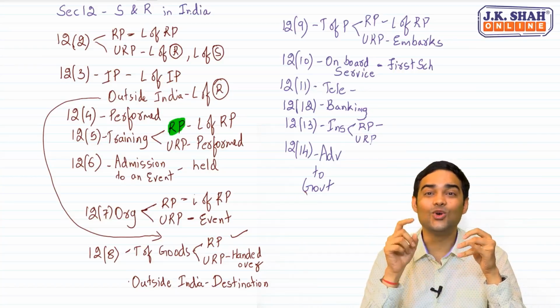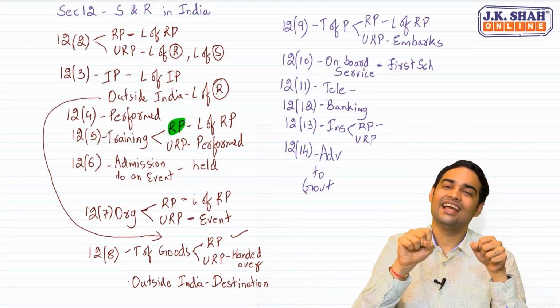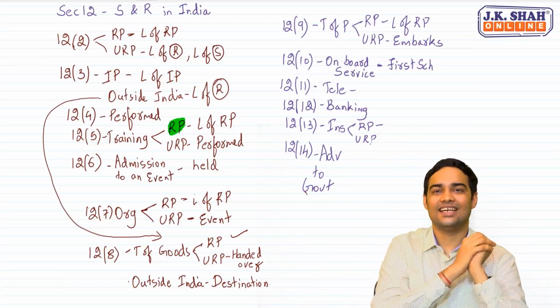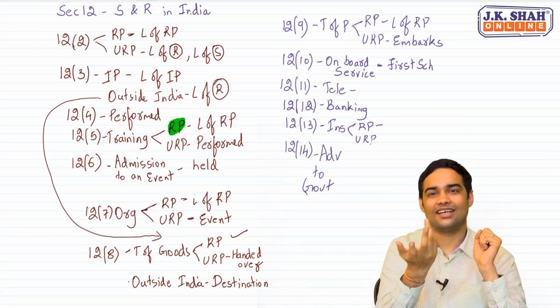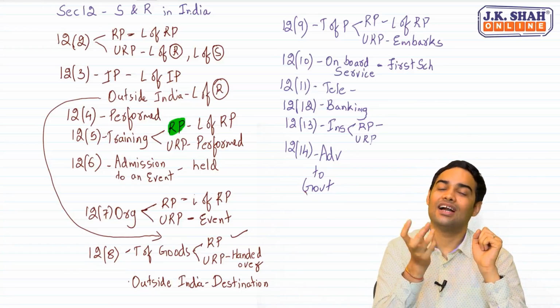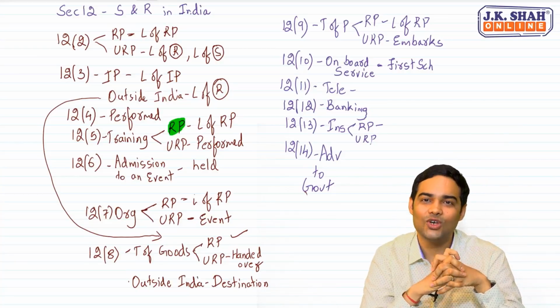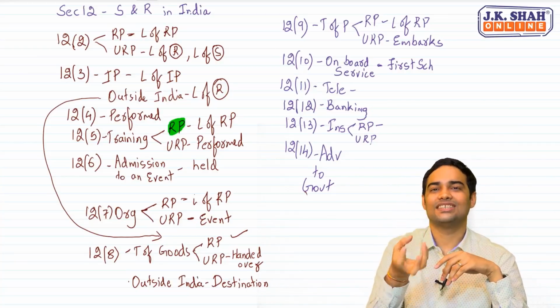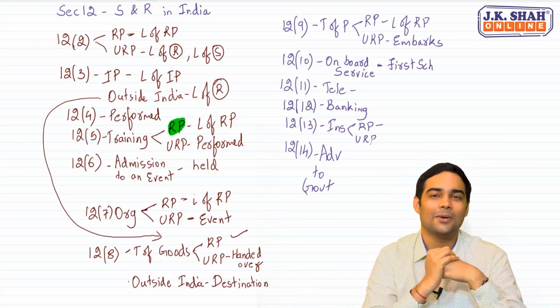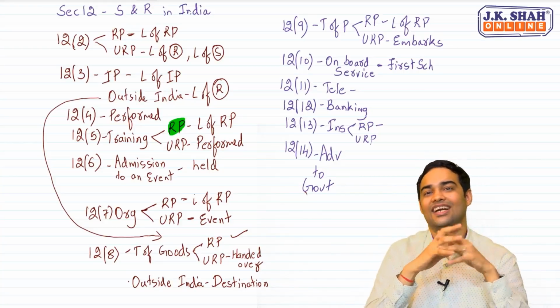But if it is goods which are to be tested, if the same goods are tested, then proportionate or equally. If different goods are tested, then depending on the value of goods tested in Karnataka versus the value of goods tested in Maharashtra. This is provided in the rules.